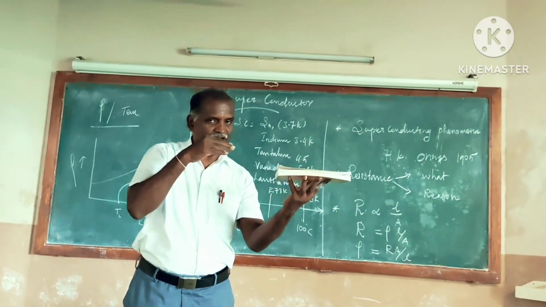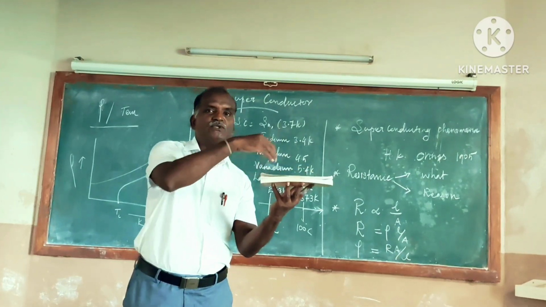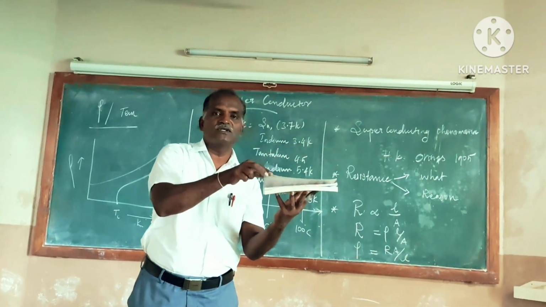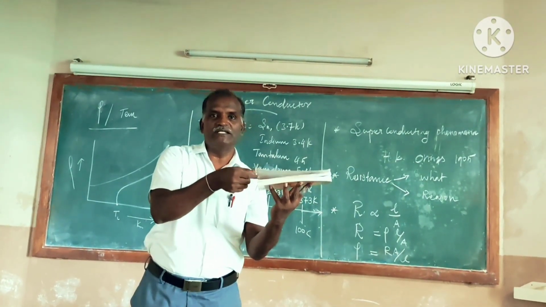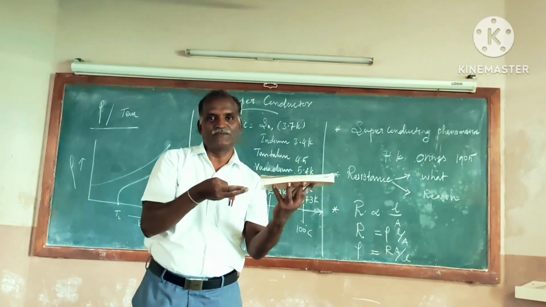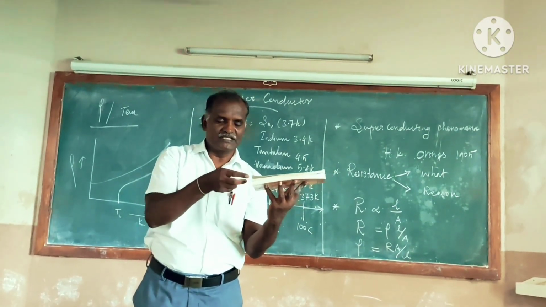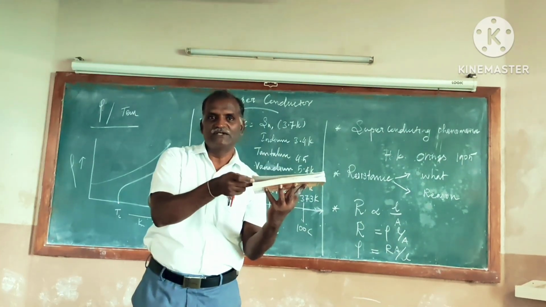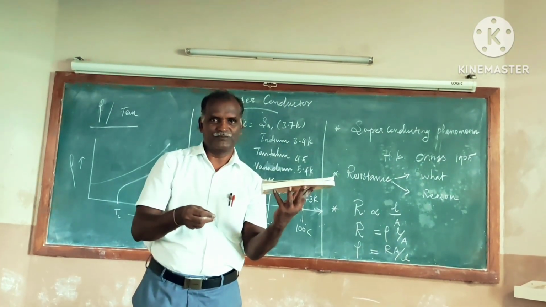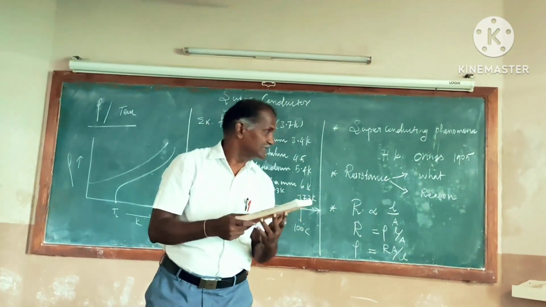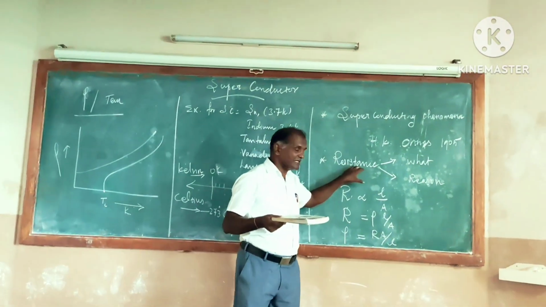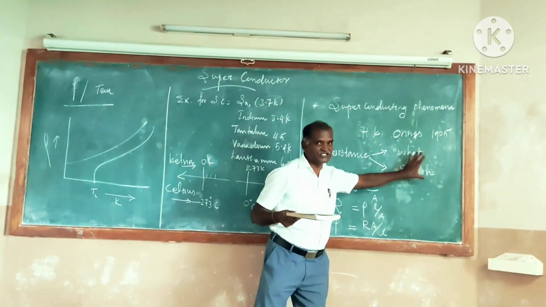So an electron cannot easily transfer from one end to another end. Because of these lattice vibrations only, the electron gets resistance. So in a normal conductor, even at room temperature, the lattice starts to vibrate, so it gets resistance. So you might understand that the resistance exists because of lattice vibration.